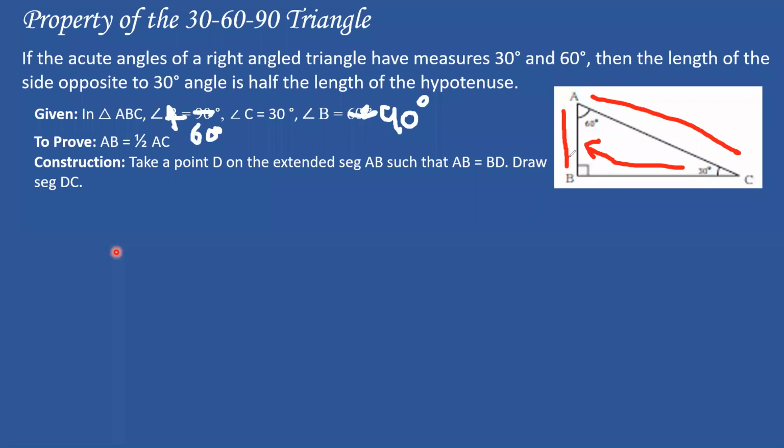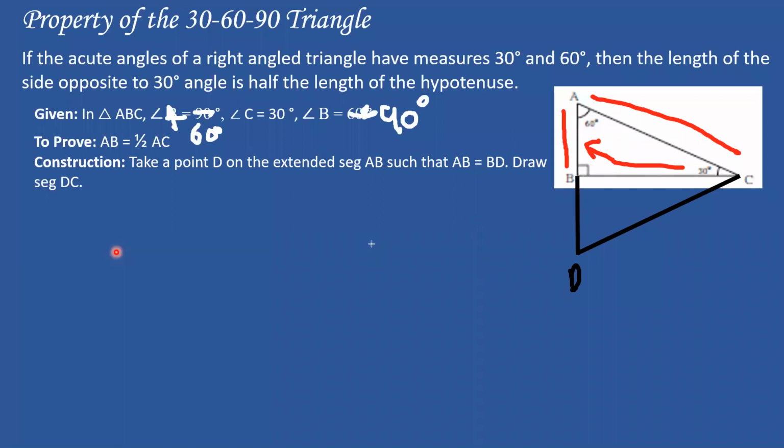So this is AB over here. We have to extend it such that AB will be equal to BD. Let's say this is point D over here. I extended the AB segment further, and now the next step is to join this.